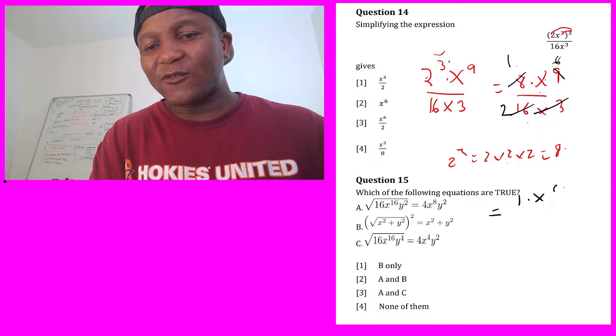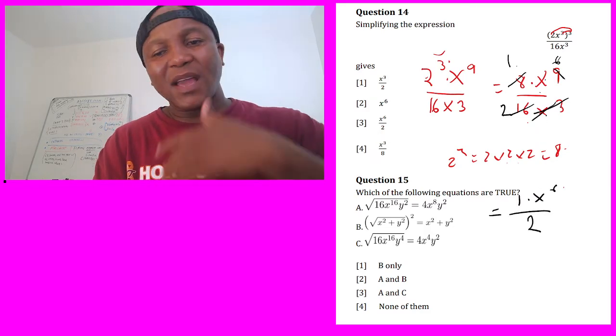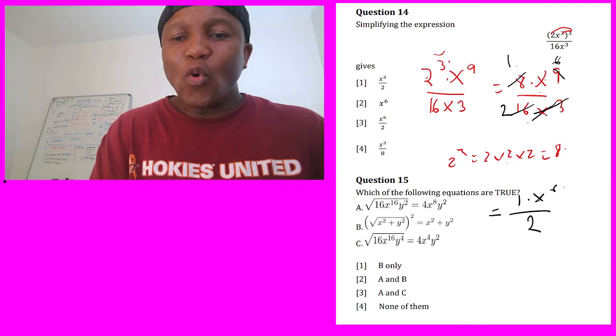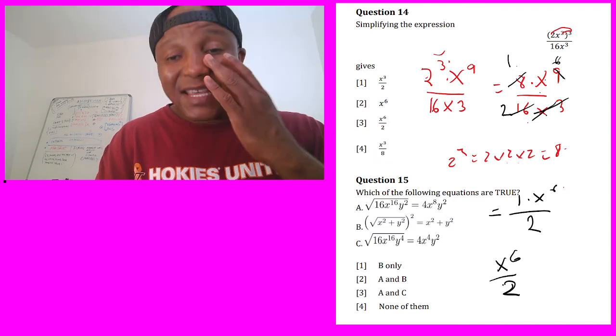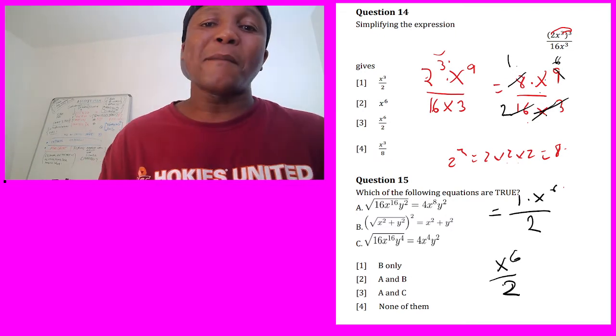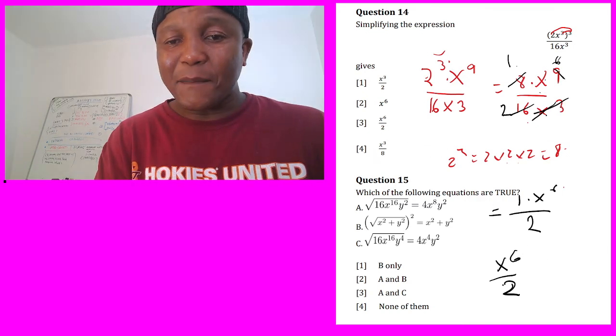So 1 times x power 6 over, and at the bottom left with only 2. X, all of them there, gone. So 1 times x power 6 equals x power 6, and then over 2, because 1 times anything equals 1. This is exponential for beginners, my familiar, my beautiful familiar. So it's x power 6 over 2.